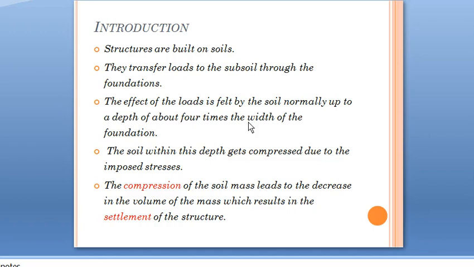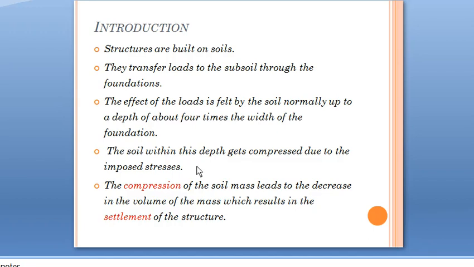That we have discussed as the pressure bulb. Within this pressure bulb, the effect of the load is felt by the soil. Usually this pressure bulb will be up to a depth equal to 4 times the width of the foundation. The soil within this depth gets compressed due to the imposed stresses. Due to this external load, the soil will be compressed up to this depth or this pressure bulb.